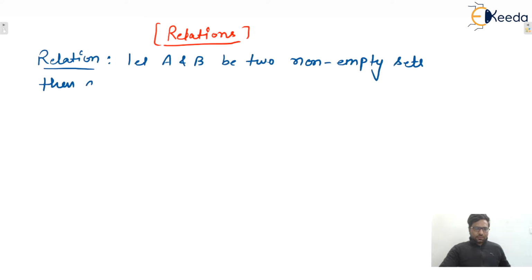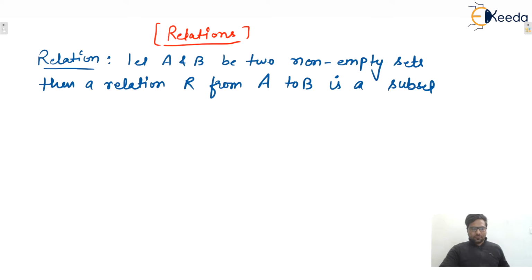Then a relation R from set A to set B is a subset of the Cartesian product, that is A cross B. Remember A cross B. I already told you during sets that the Cartesian product of sets is also a set, and it is a set of ordered pairs. That means the elements inside are ordered pairs.